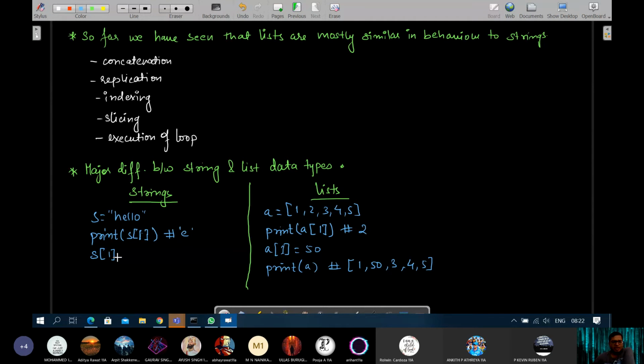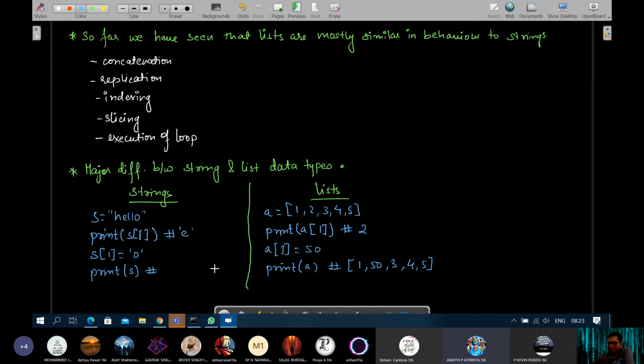If I do here S1 is equal to O, a string, I give one string, and then I write print S. What will be the output here? Sir, it will show error.